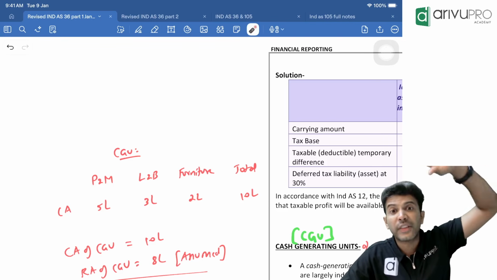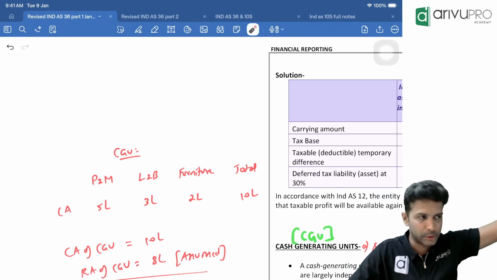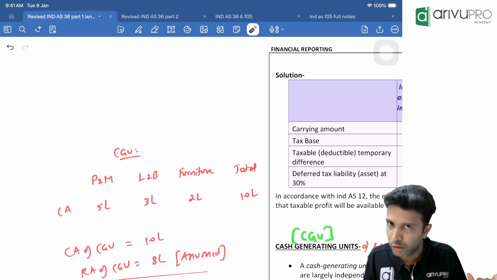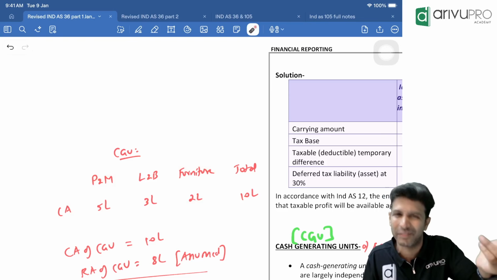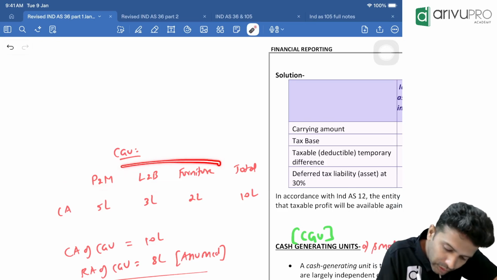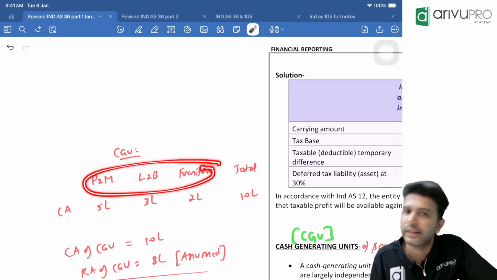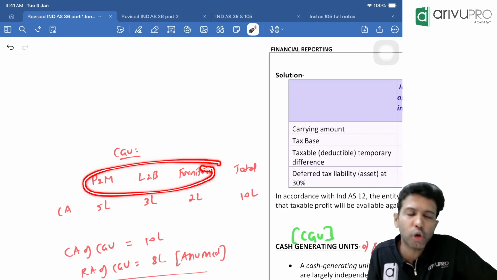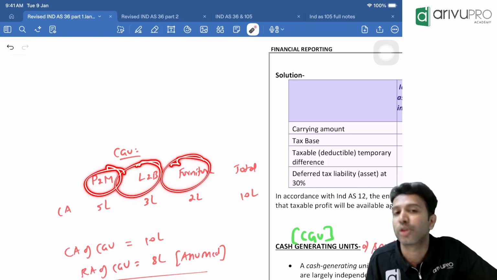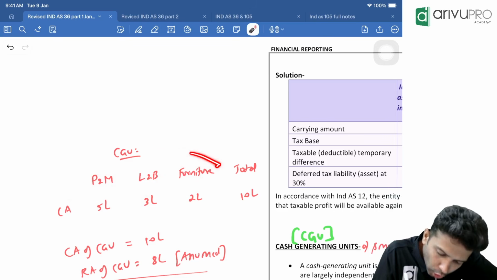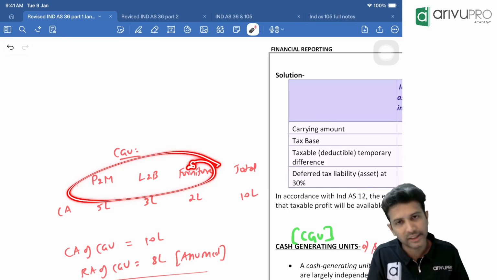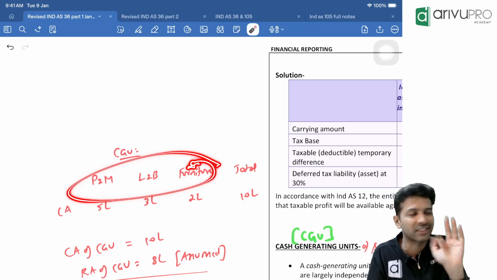If they are not generating the benefits individually, if you are not able to find out the benefits relating to these assets individually, then you do the impairment check at group level. Since they do not generate the benefits on their own, only when all three assets come together will you get the benefits. Like a factory. In order to produce goods in a factory, you need machinery, the factory building, and maybe some furniture also. So all three, when they come together, generate the benefits. Individually, they do not. That's the assumption in the example I'm taking here.